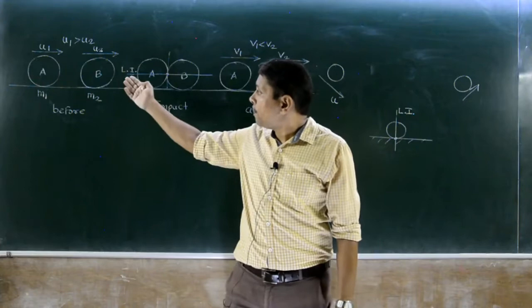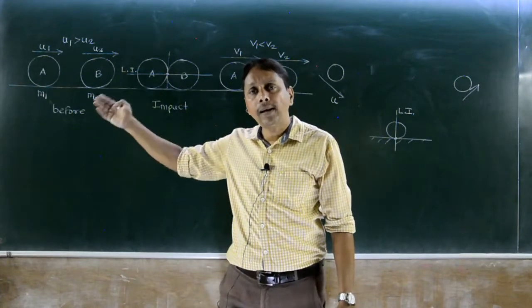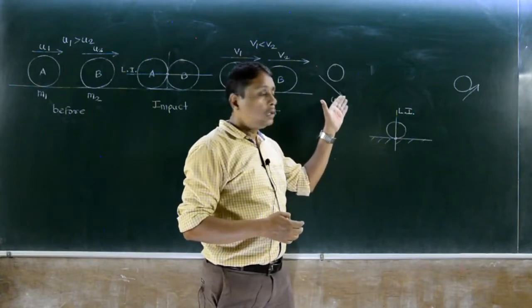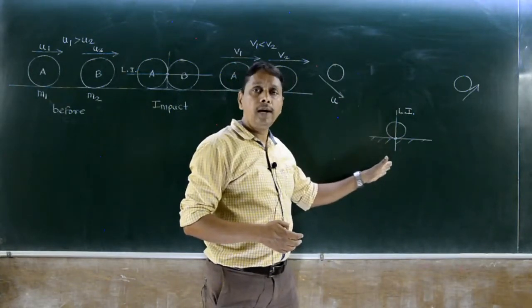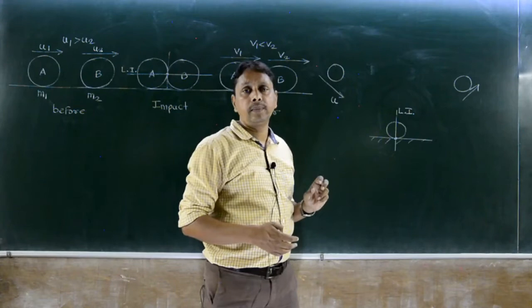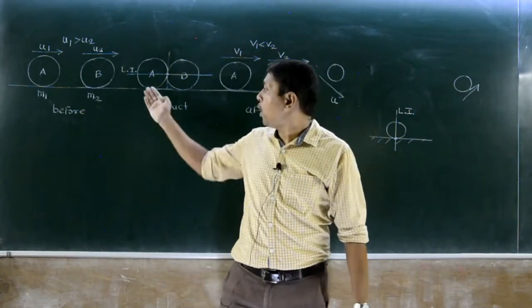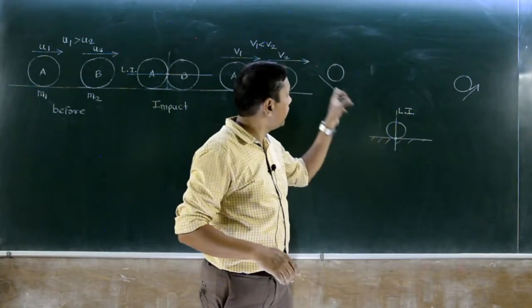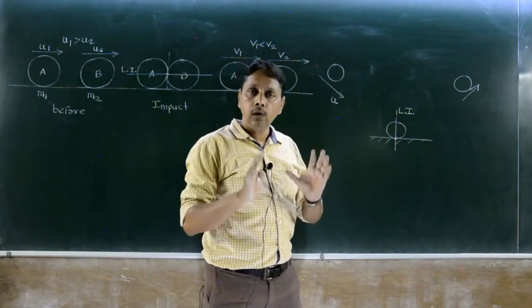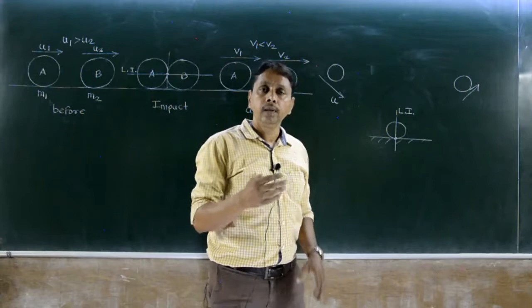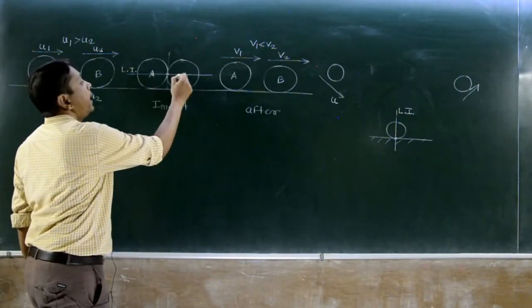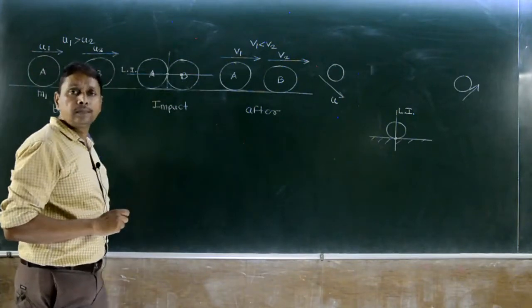So here motion of both bodies along the line of impact is a direct impact. Motion of these bodies not along the line of impact is called what? Oblique impact. Understood? Motion along the line of impact is direct. Motion not along the line of impact is called oblique. Is it clear?